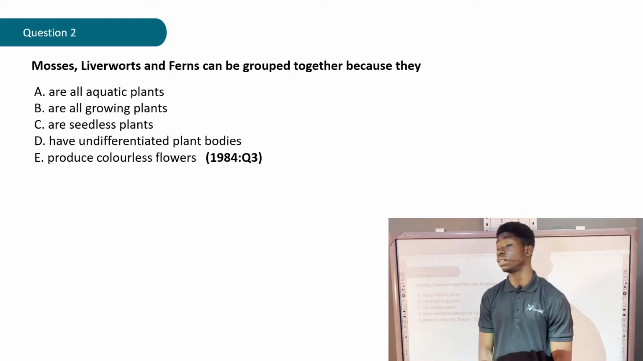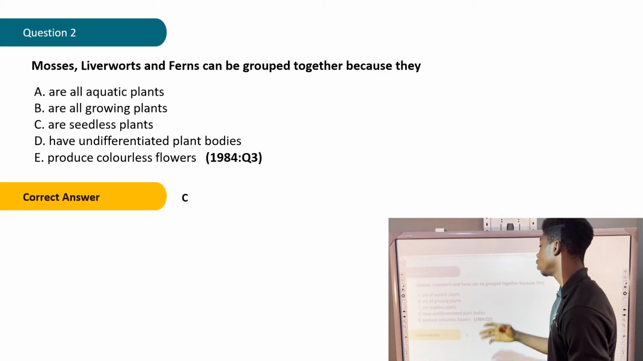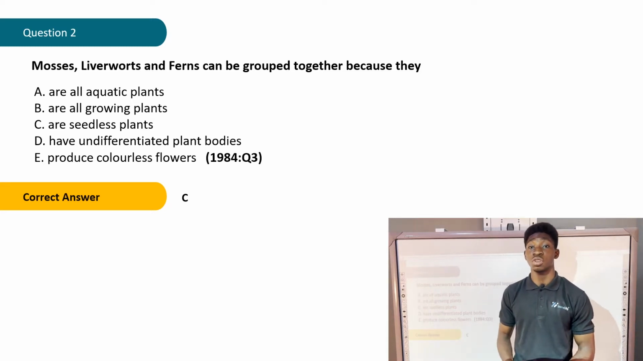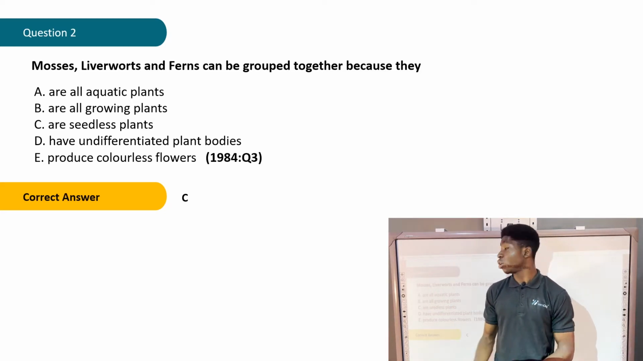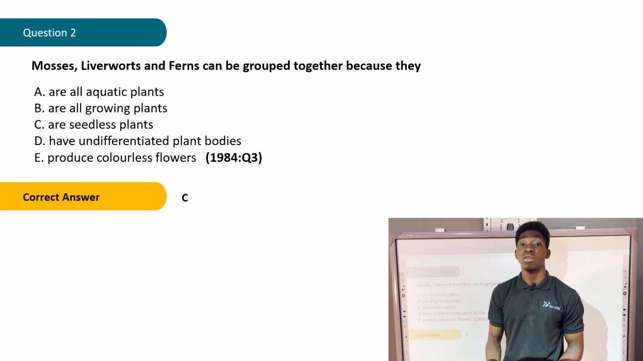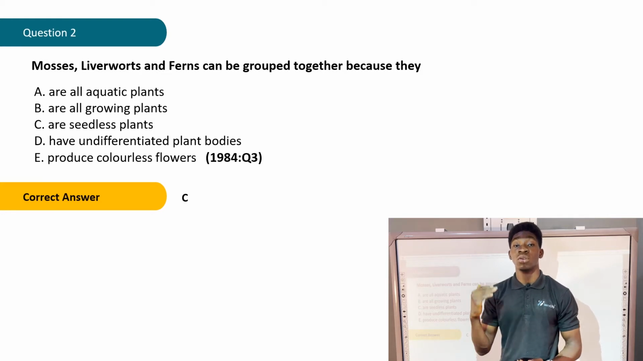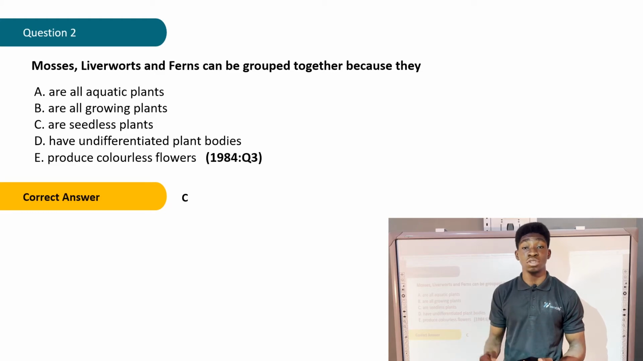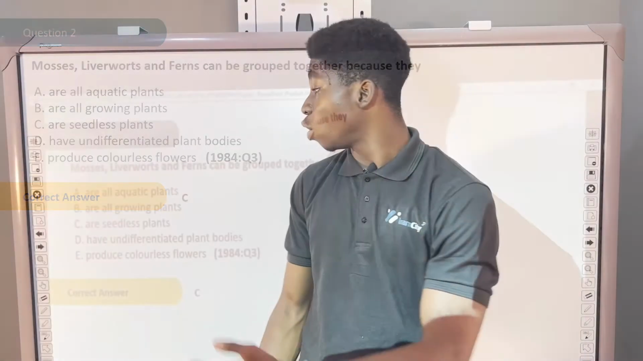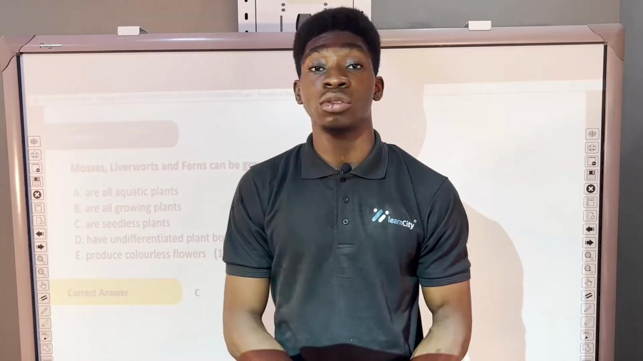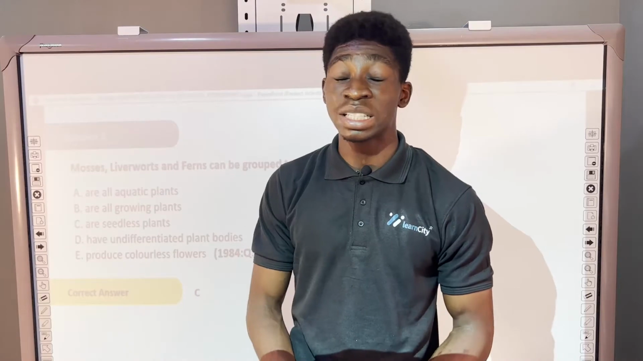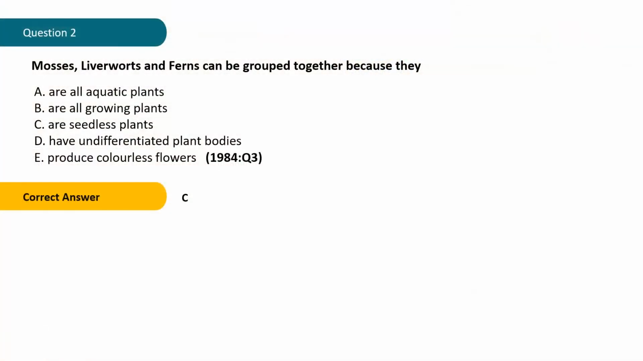Let's see what the correct answer says. The correct answer is C. are seedless plants. This question is a continuation of our previous question. Mosses, liverworts, and ferns fall under the phyla Thallophyta and Bryophyta only. Now, plants that produce seeds fall only under Tracheophyta and specifically under the division Spermatophyta. So, all of this group of plants can only be grouped together because they are seedless plants. They don't produce seeds.